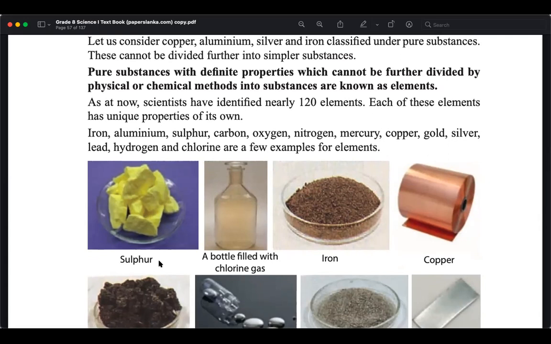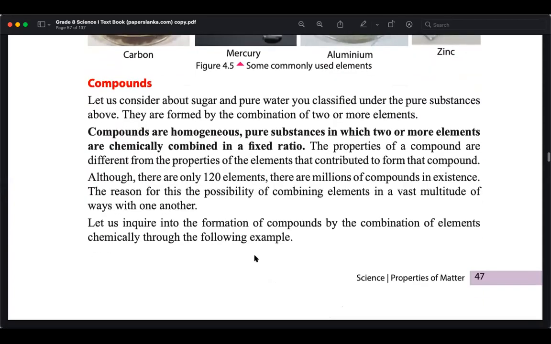But H2O or water, if you divide that, you can get hydrogen and oxygen. So that is not an element, right? Even pure water is pure, but you can't call that an element. That is a pure substance, but that is not an element. Okay, I hope you got an idea. So this pure water, or the other things, we call them compounds.